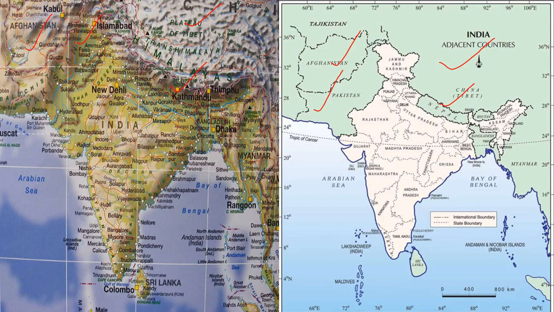You can see it's written Thimphu here, the capital. This is Myanmar. This is Bangladesh, Dhaka. Then we have Sri Lanka, and here is Maldives. It's not visible clearly here, but this is Maldives. So I hope now you can locate them easily.